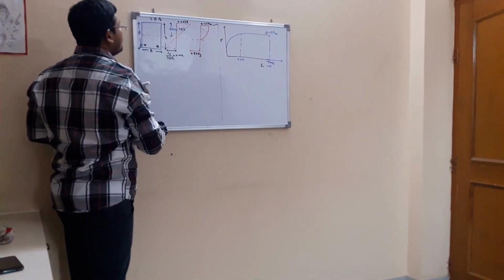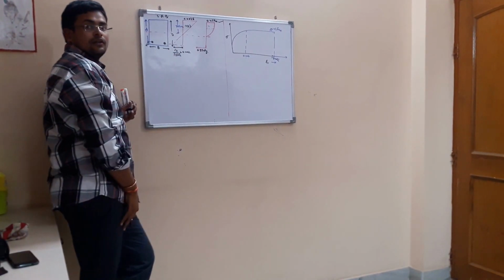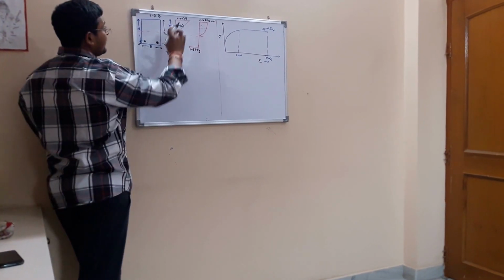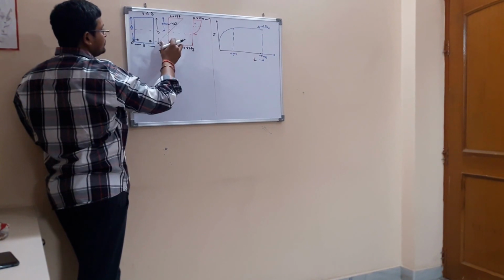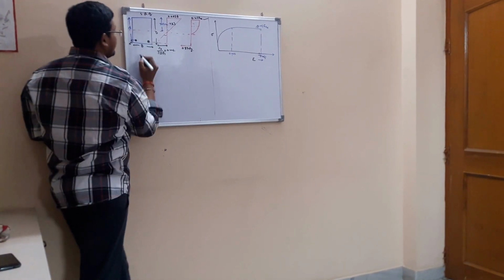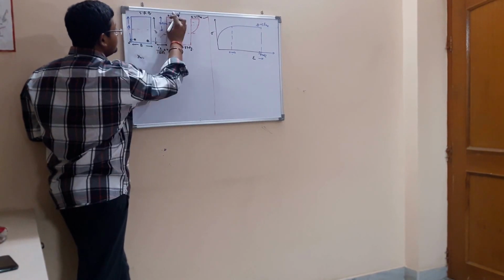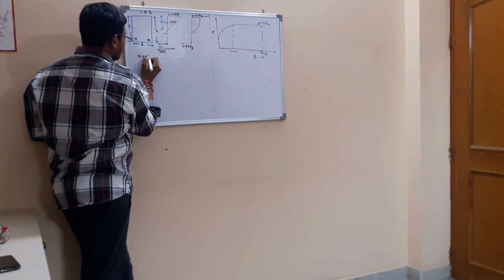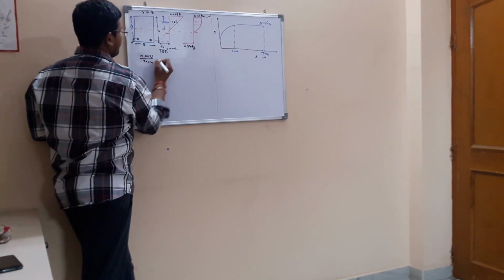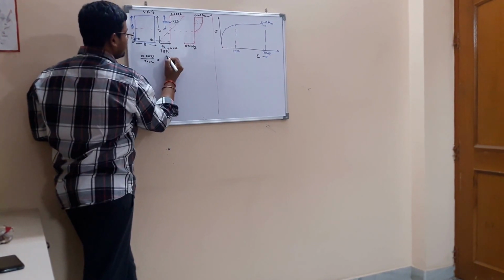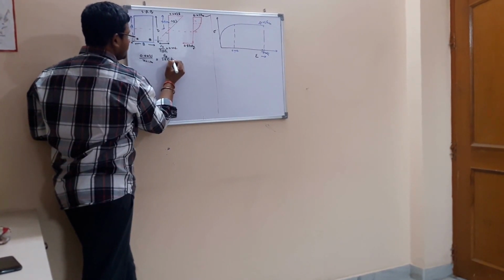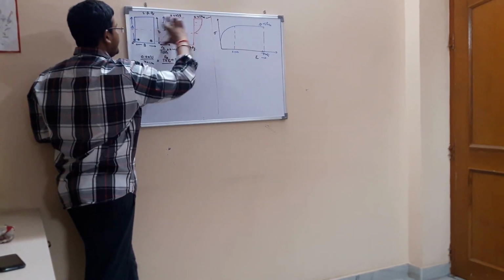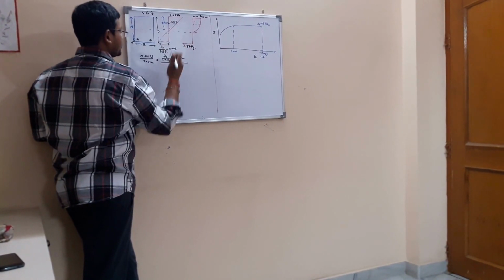Now, how will we calculate XU limiting? We can use similar triangles. The concept of similar triangles is that these two angles are the same, so this divided by this will be equal to this divided by this. Tan theta gives 0.0035 divided by XU limiting, equal to this portion, 0.87 Fy divided by Es plus 0.002, divided by D minus XU limiting.